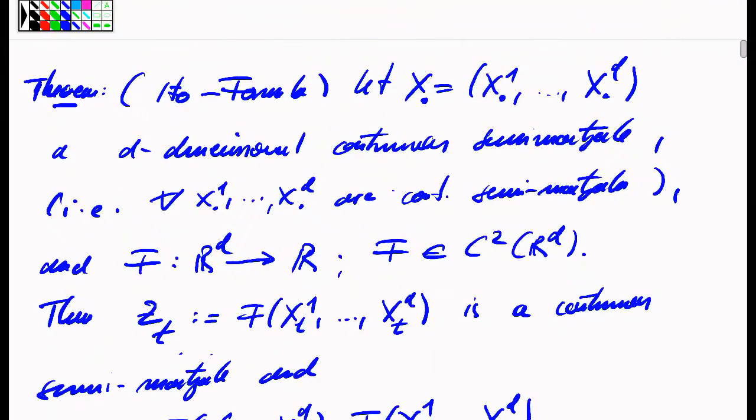Now, using this integration by parts formula, we will be able to prove the Ito formula. The Ito formula deals with a much more complicated case, but is reduced to this integration by parts formula, which we have just discussed.